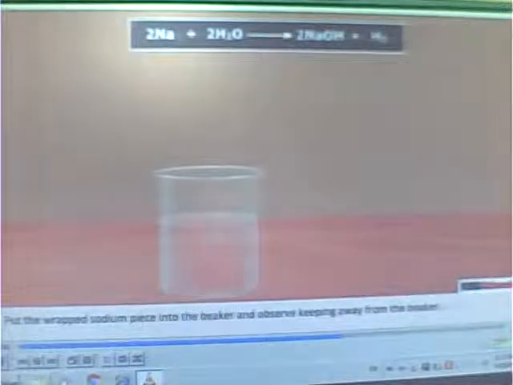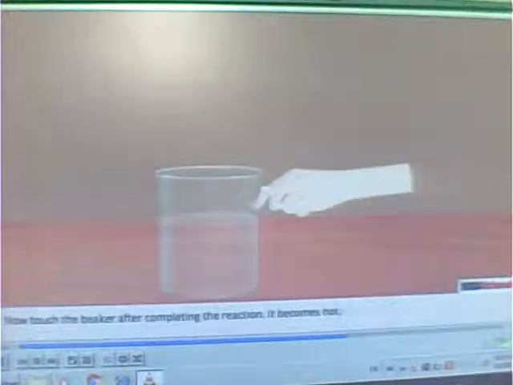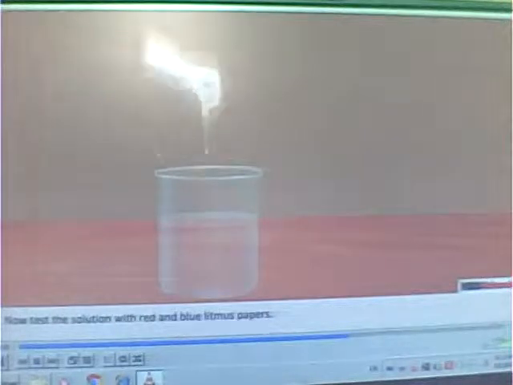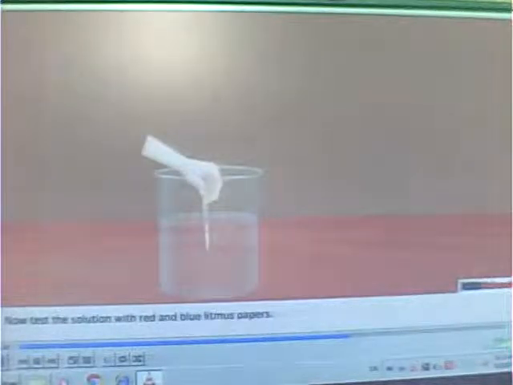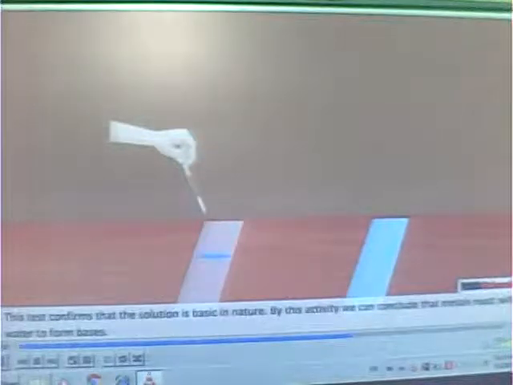You will observe that the sodium reacts vigorously with water. Now, touch the beaker after completing the reaction. It becomes hot. Test the solution with red and blue litmus papers. You will find that the red litmus paper turns blue while the blue litmus paper does not change. This test confirms that the solution is basic in nature. By this activity, we can conclude that metals react with water to form bases.